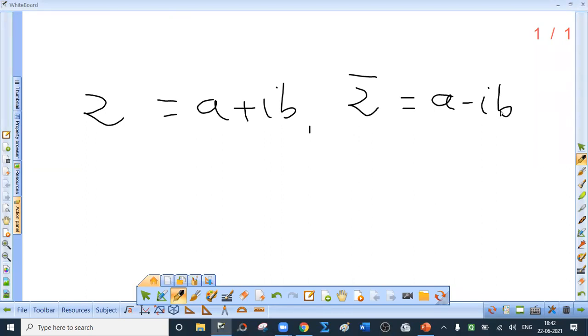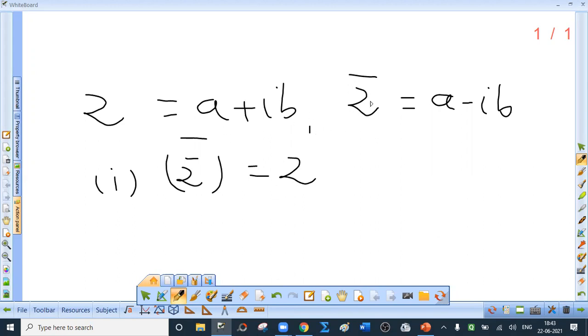Now, what are the properties? Can you tell me the conjugate of conjugate? Yes, it is original complex number. See, this is z. What is z bar? A minus ib. What is complex conjugate of this? A plus ib. That is original. So conjugate of conjugate is original.